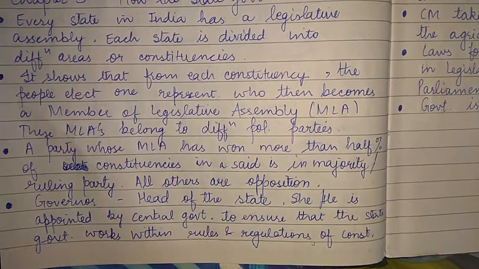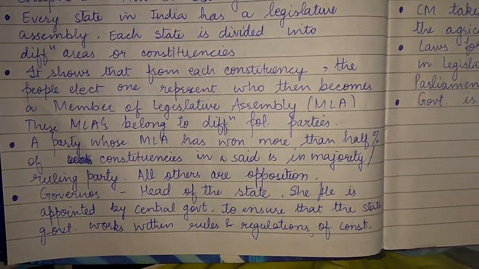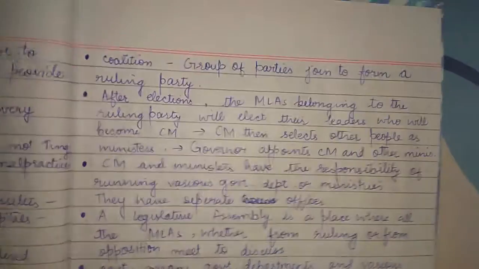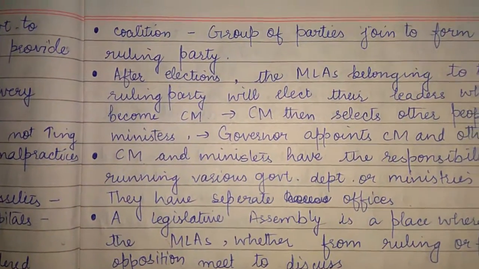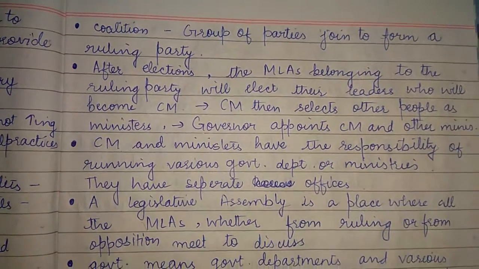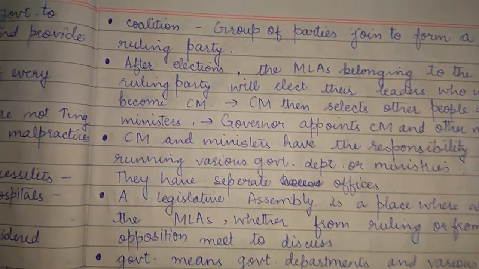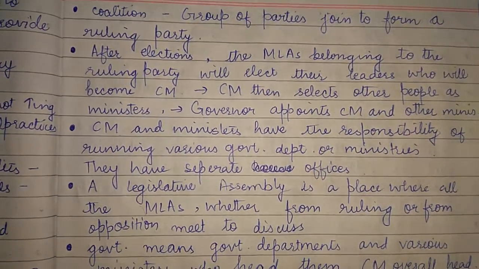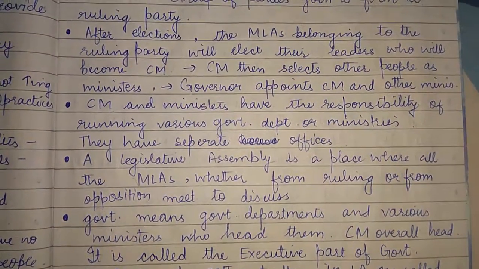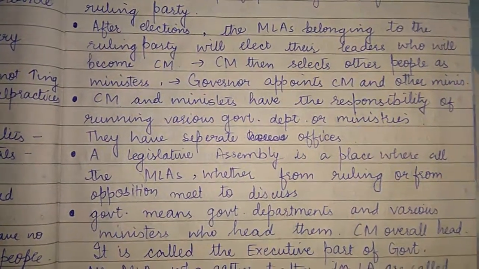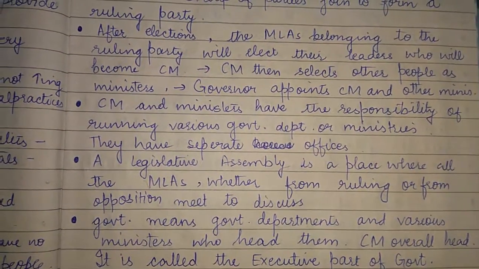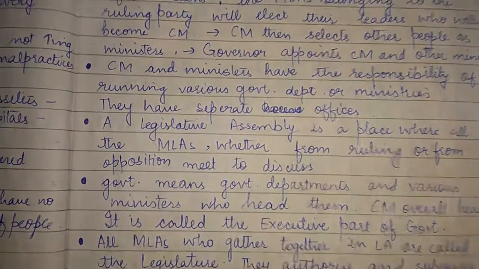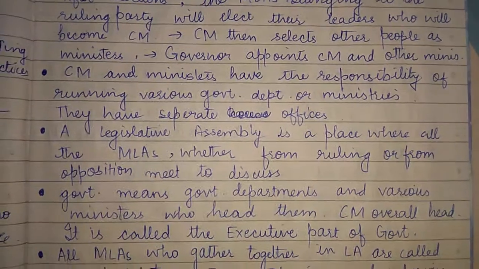The governor is appointed by the central government, and this is to ensure that the state government works within the rules and regulations of the constitution, and there is a system which is maintained. Okay, and there is something called coalition government. Sometimes it happens that one single party is not able to have the majority, then parties form a group and form a coalition government. And after elections, MLAs belonging to the ruling party will elect the leader, who will become CM. Who is CM? Chief Minister. And the Chief Minister then selects other people as ministers, and the governor appoints both the CM and other ministers. This is important from the prelims point of view.